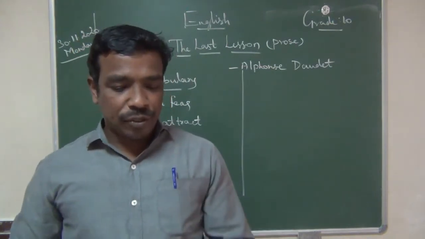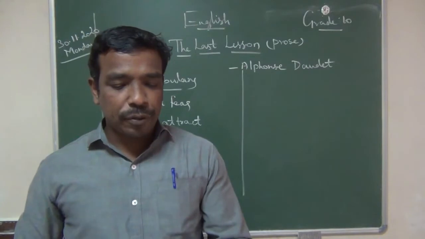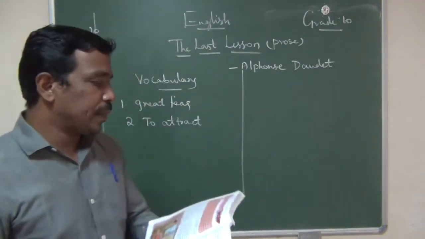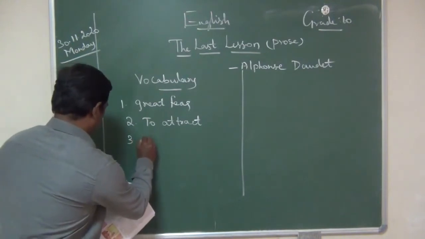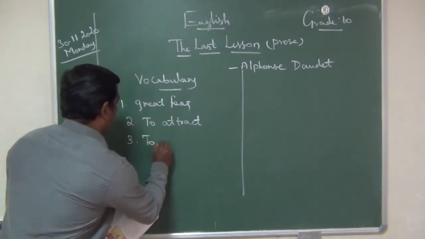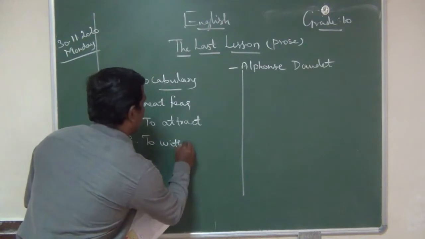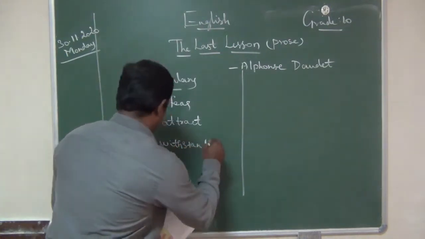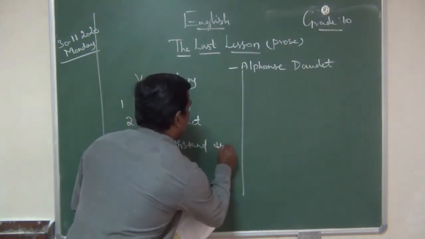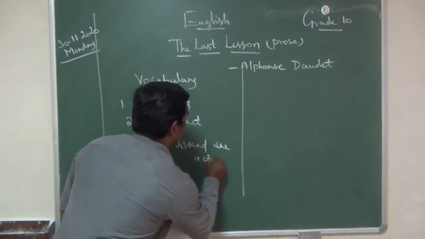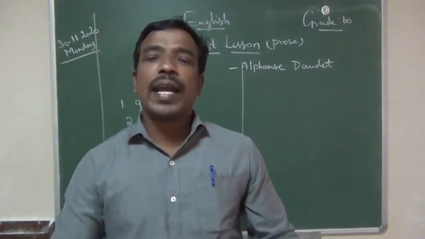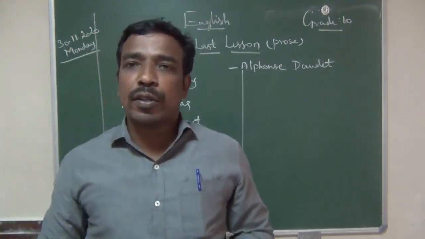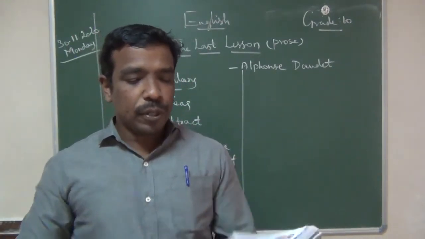But I had the strength to resist and hurried off to school. Resist means, write the meaning, to withstand the action of. Anyhow, he decided to go to school, hurried off to school.